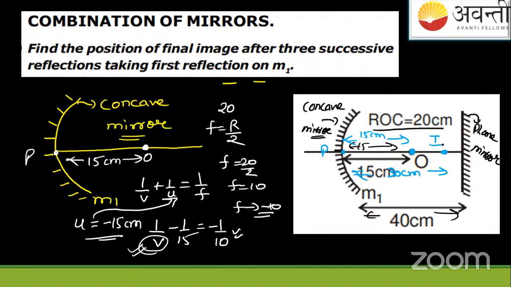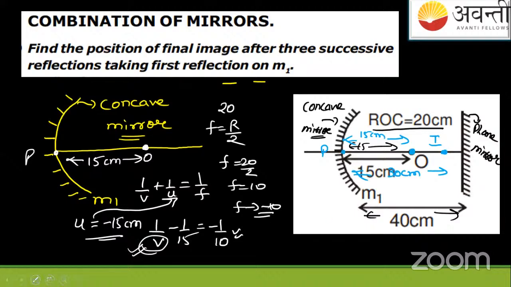Now listen to one thing carefully. I'm demonstrating something here. The object was on the principal axis of the concave mirror at 15 centimeters. They have specifically told you in this question to take the first reflection from the concave mirror, then one more reflection from the plane mirror, then one more reflection from the second mirror, which is again concave. So we'll take three reflections starting from the concave. You got the distance of the first image, after reflection from mirror M1, which is 30.